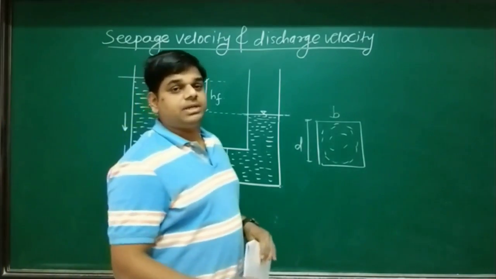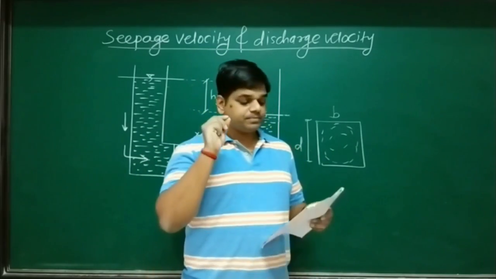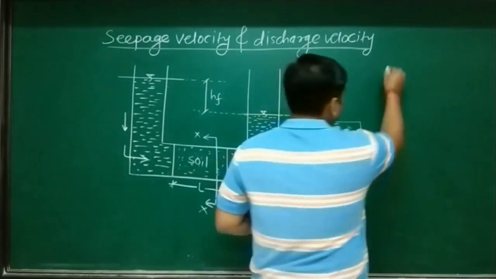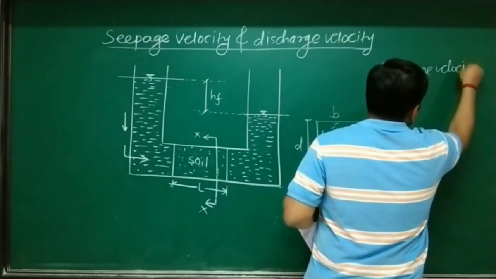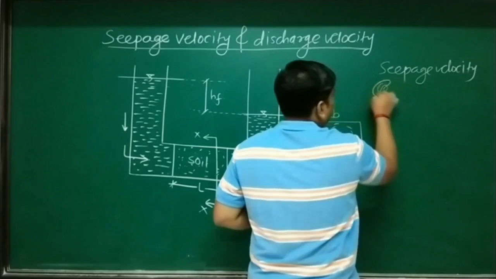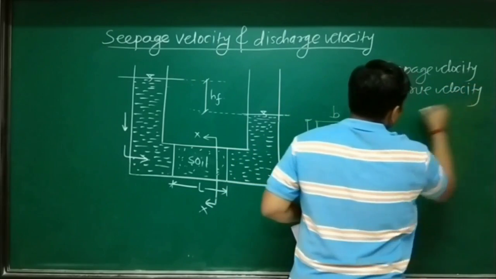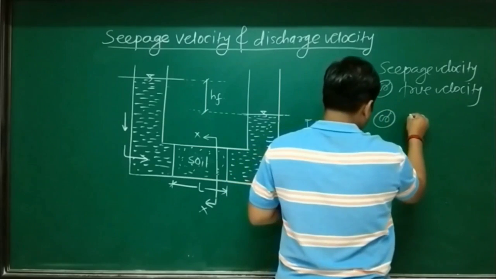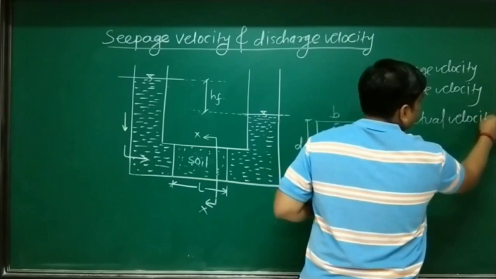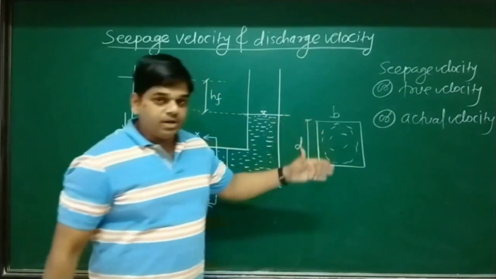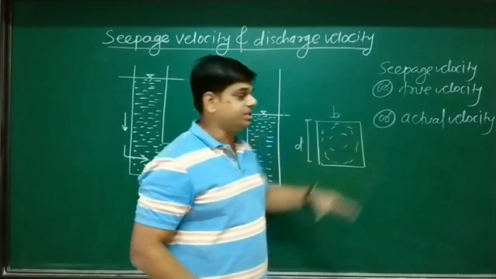Seepage velocity is also known as true velocity or actual velocity. Very important.